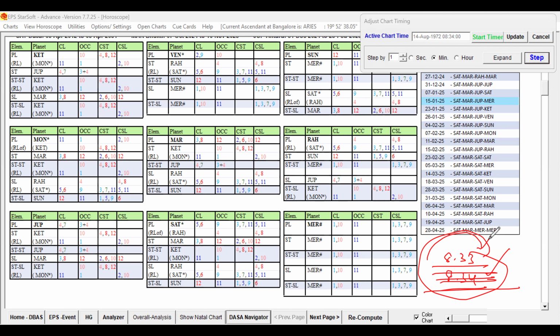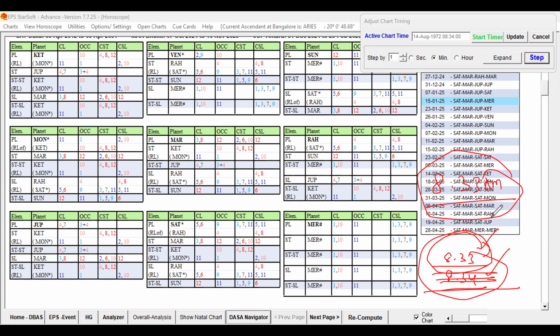So the birth time should be 8:33 a.m., right? Based on the other event, definitely 8:33 or 8:32 also we can adjust. But the native was not born after 8:33 a.m. So as per the given important life event, his birth time is 8:33 a.m., not beyond 8:34 a.m.